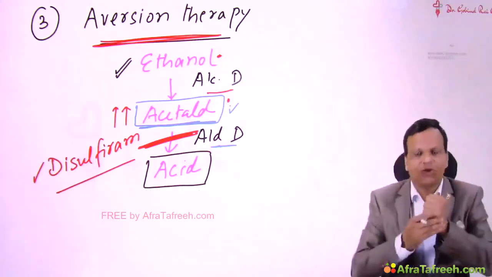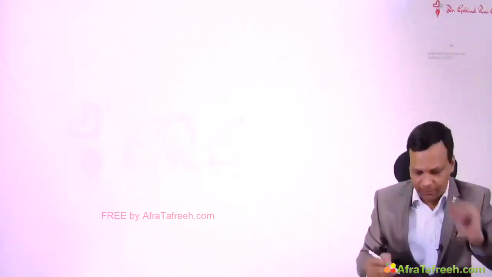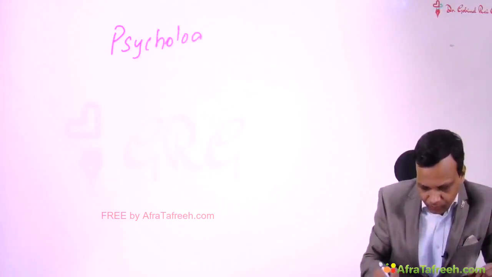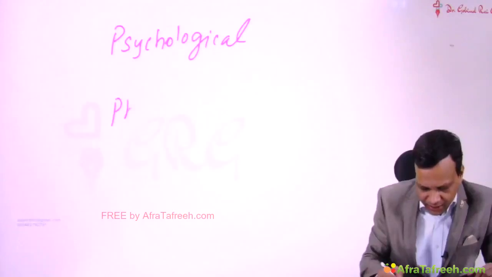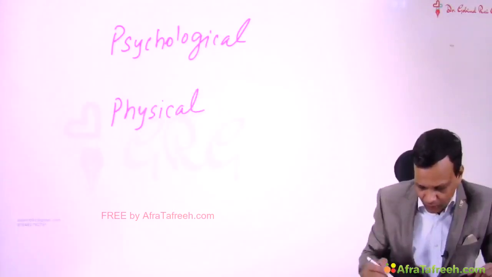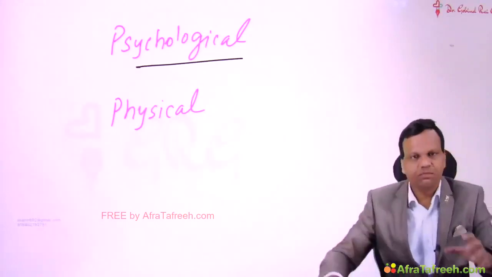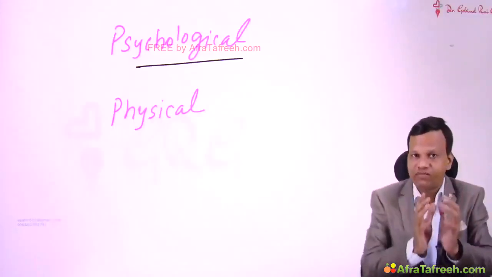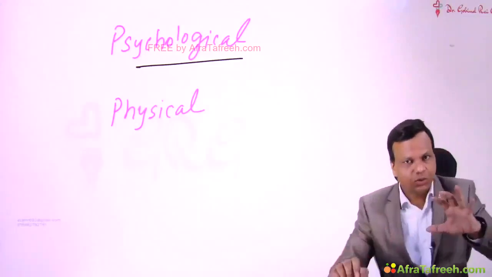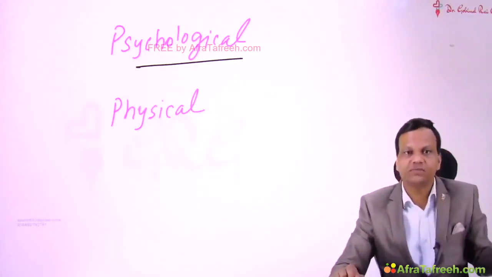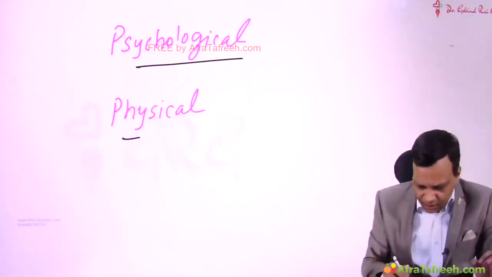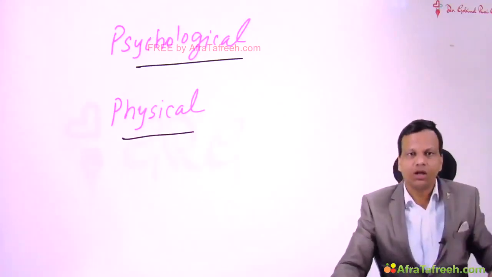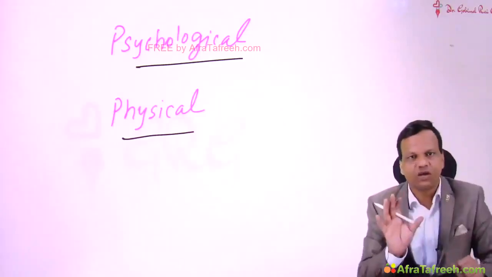Okay. But important thing to remember, there are two types of dependence. One is called psychological dependence. Second is called physical dependence. So we know psychological dependence means the person has craving and is psychologically dependent, thinking I cannot live without alcohol. But if the person does not get alcohol, there may not be physical symptoms. On the other hand, in physical dependence, the person is physically dependent, which means if the person does not get the alcohol, the person develops physical symptoms which are called withdrawal symptoms.